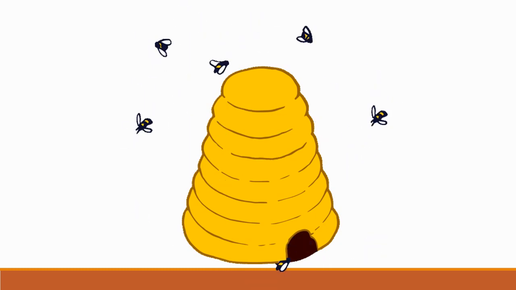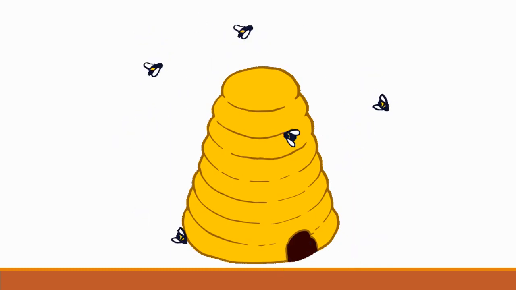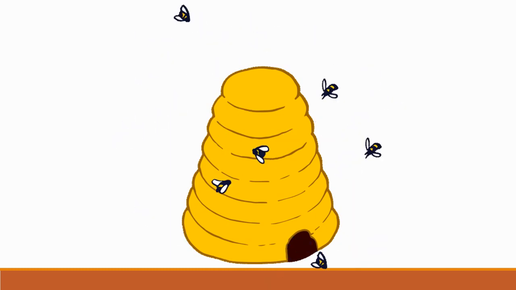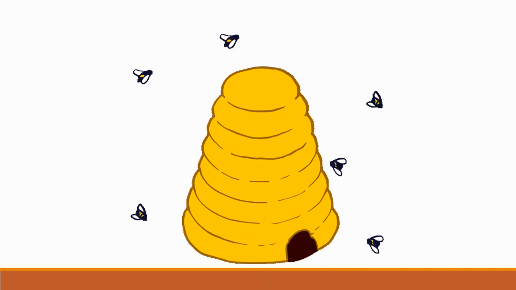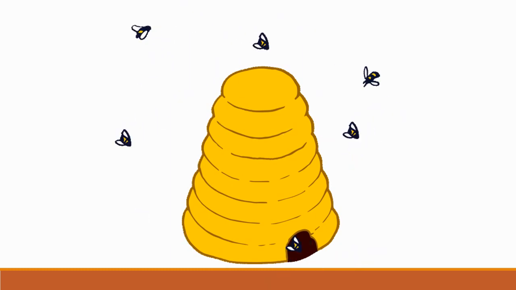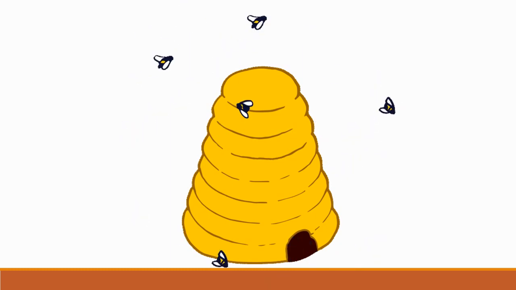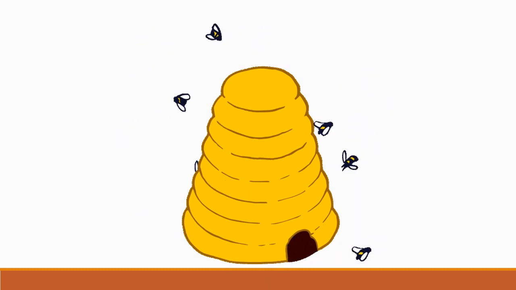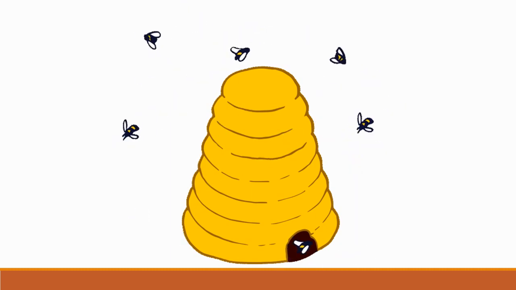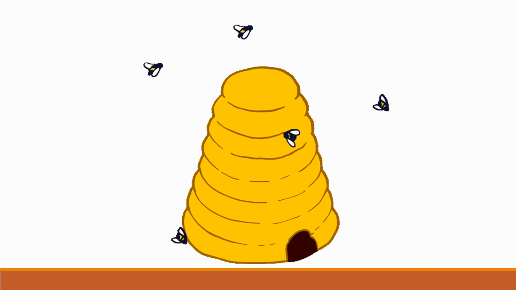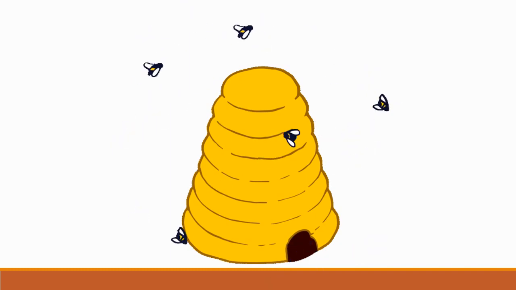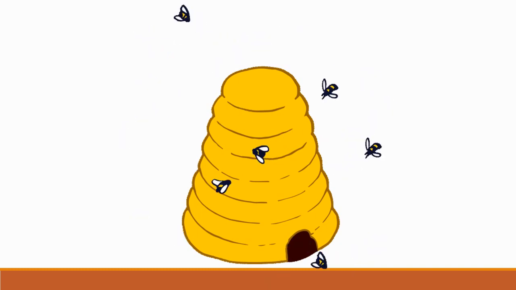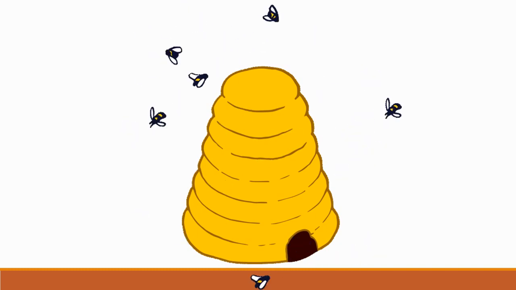Now, I am going to ask you all questions. Question 1. What weapon does the bee have? Answer. The bee has its sting as a weapon. Question 2. What work do the young bees do? Young bees look after the larvae to feed them and protect them. Can you tell me the meaning of larvae? Answer. The babies that would grow into bees.